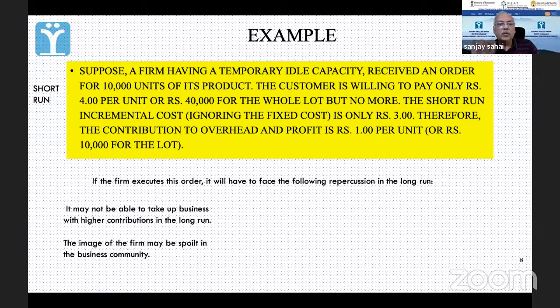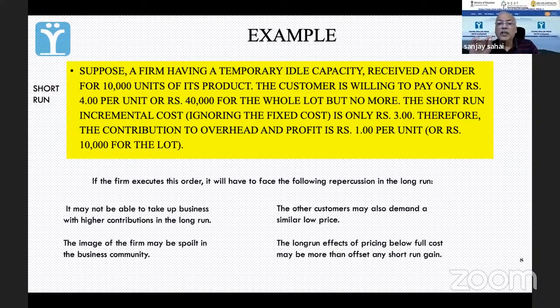If you can sell, so the image of the firm is spoiled. देख भाई इतने दिन से ज़्यादा पैसे ले रहे थे आप. Why were you doing this? The other customers may also demand a low price. So in the long run, the company is actually going to face problems.